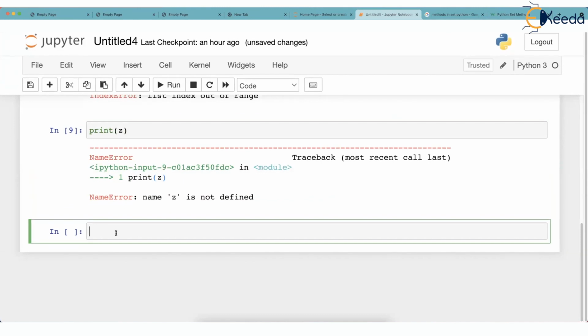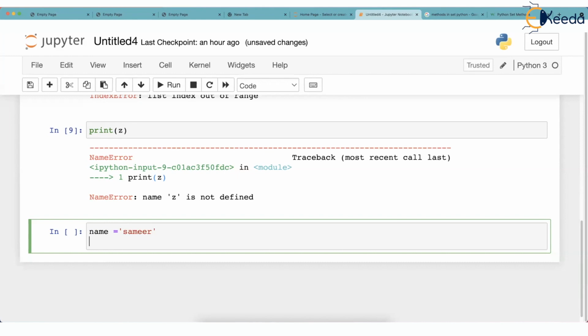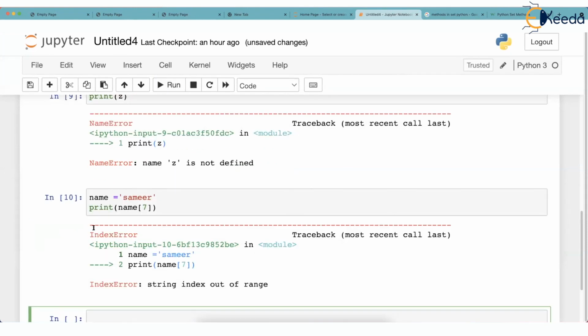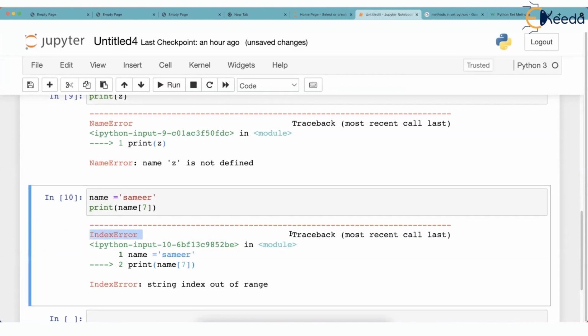Let's play with this. Suppose I have name is equal to, let's say, Samir. Now this is a string. Okay. And if I say print name[7], my idea is I want to print the 7th letter, but the 7th letter is not there. But this is grammatically correct. If I run this, I'll get IndexError. This is a traceback. Okay. And it gives string index out of range. So you crossed over the range.